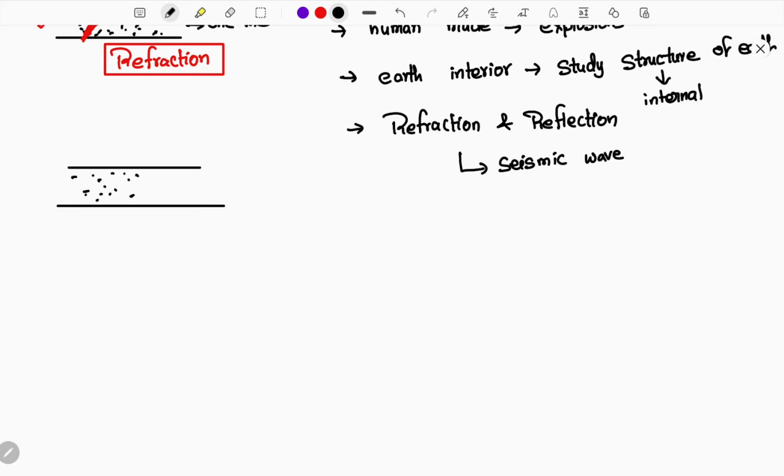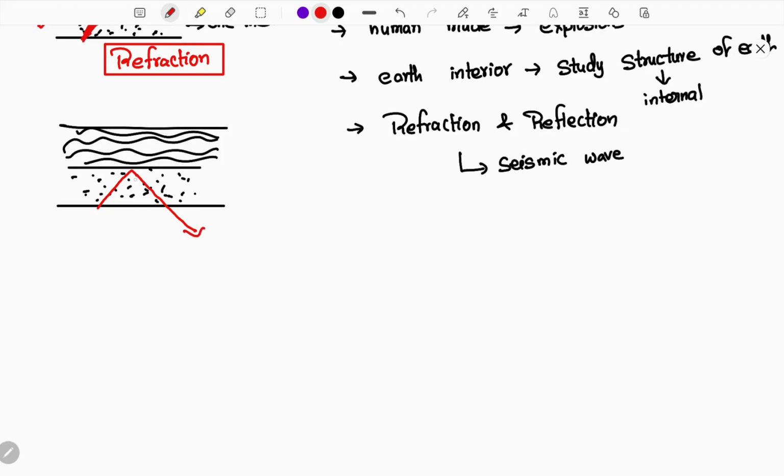This is one medium, and here comes the other medium. Now the ray or the wave cannot pass through this medium, so it cannot pass from one medium to the other medium. It will get reflected.